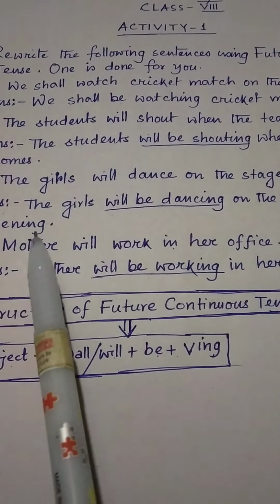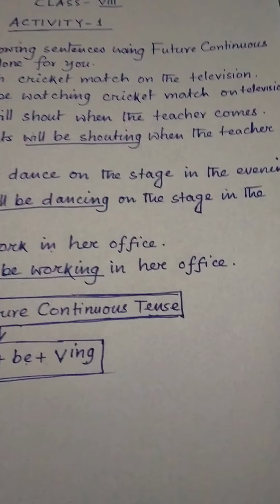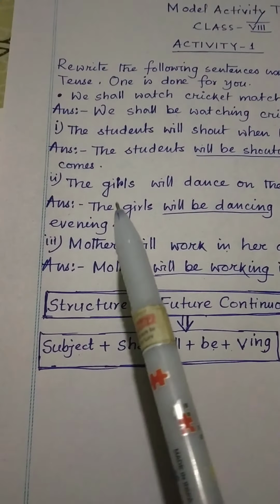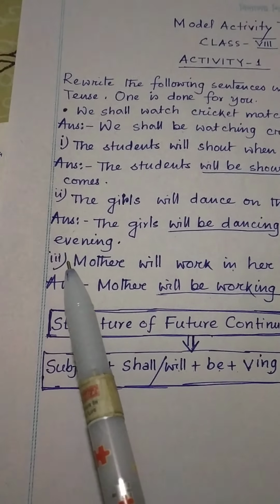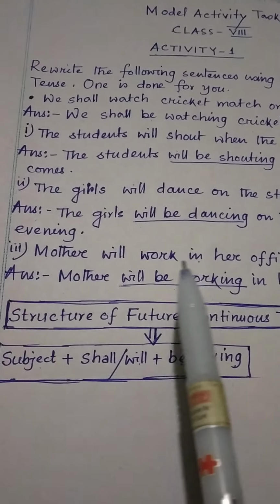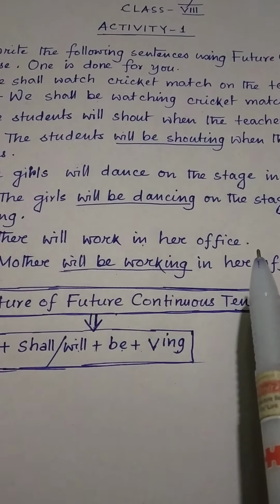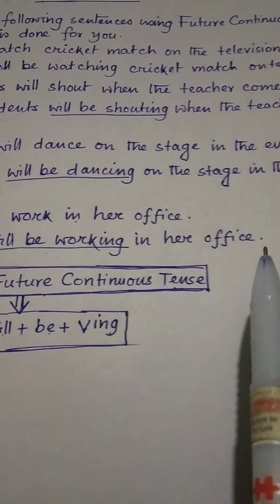The girls subject. The girls will be dancing on the stage in the evening. Number 3. Mother will work in her office. Mother subject. Mother will be working in her office.